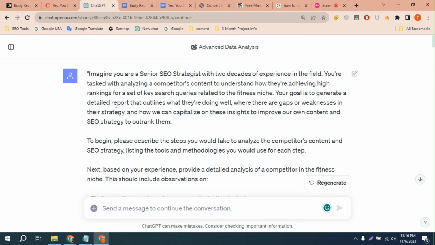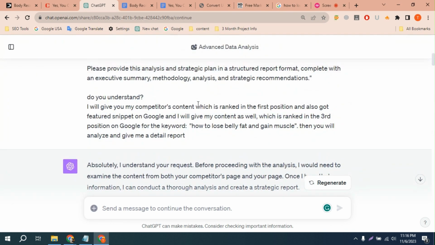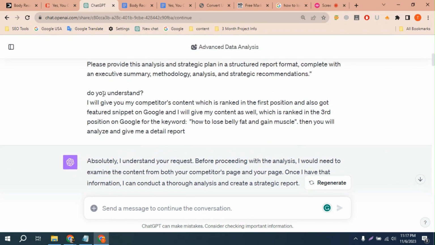Then I paste the prompt here, and at the end of the prompt I say, do you understand? I'll give you my competitor content, which is ranked in the first position and also got the featured snippet on Google, and I will give my content as well, which is ranked in the third position on Google for the keyword how to lose belly fat and gain muscle. Okay, so this is just for example, guys. It's not my content. It's not my website. I'll just show you for example.